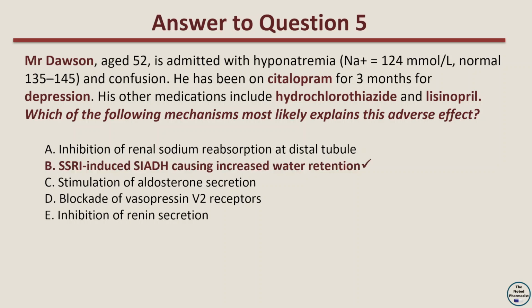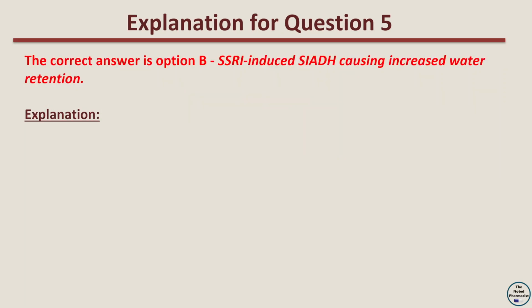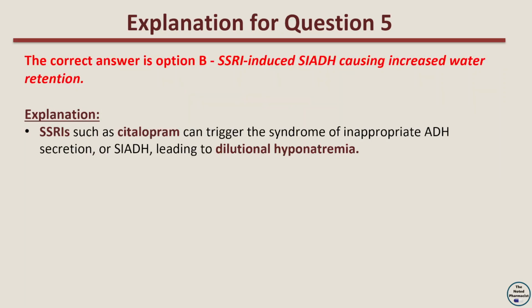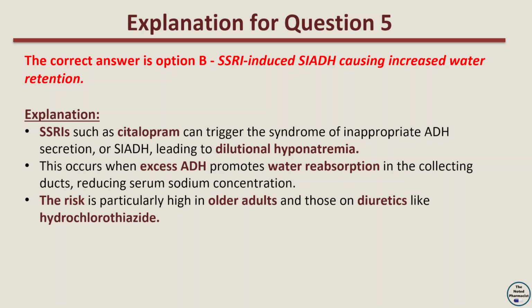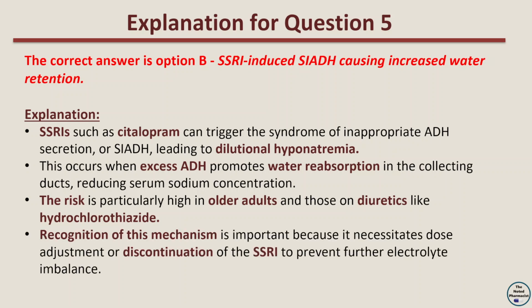The correct answer is option B, SSRI-induced SIAD causing increased water retention. The explanation is that SSRIs such as citalopram can trigger the syndrome of inappropriate antidiuretic hormone secretion, or SIADH, leading to dilutional hyponatremia. This occurs when excess ADH promotes water reabsorption in the collecting ducts, reducing serum sodium concentration. The risk is particularly high in older adults and those on diuretics like hydrochlorothiazide. Recognition of this mechanism is important because it necessitates dose adjustment or discontinuation of the SSRI to prevent further electrolyte imbalance.